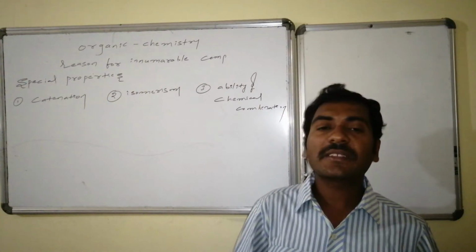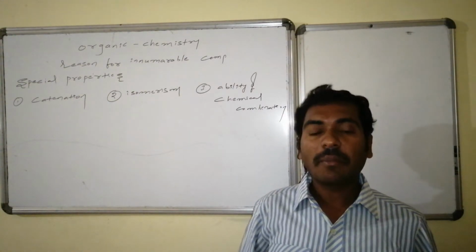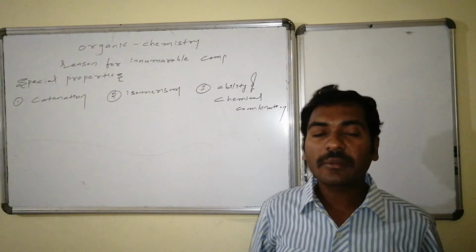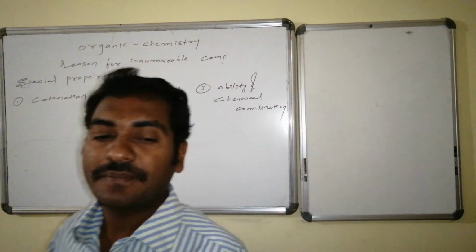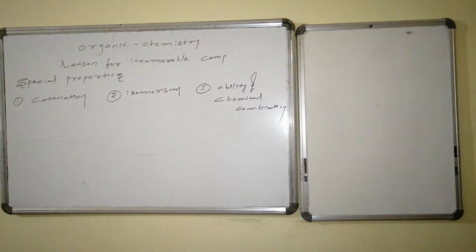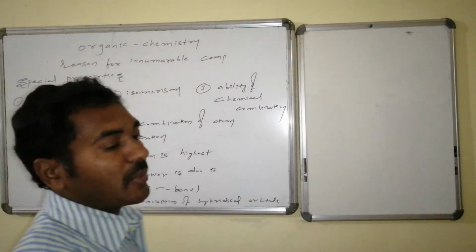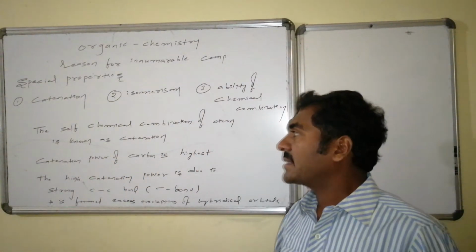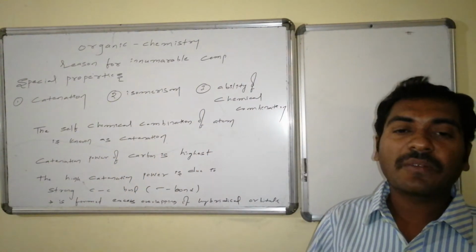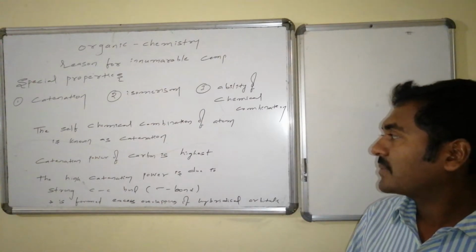Due to it, carbon shows innumerable compounds. Catenation, the self-chemical combination of an atom, is highest in carbon.